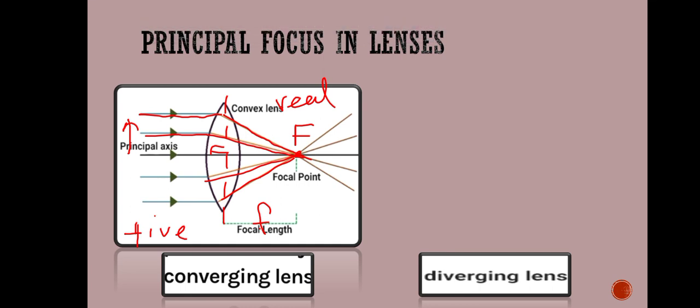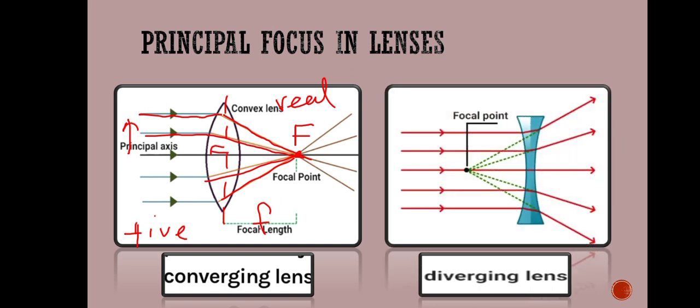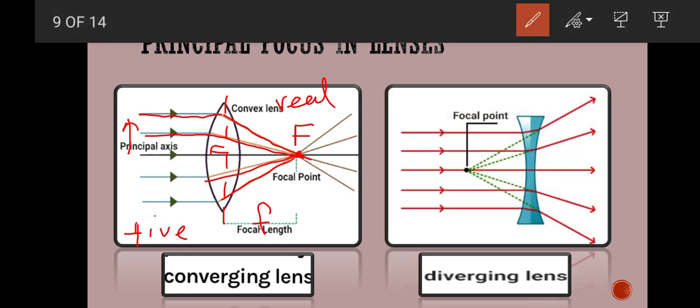What about the concave lens? It is also called diverging lens. Why? Because you can see it is scattering all the light rays incident on it. These are the light rays coming and incident on the concave lens, and it is diverging them, and they are not converging to a single point.